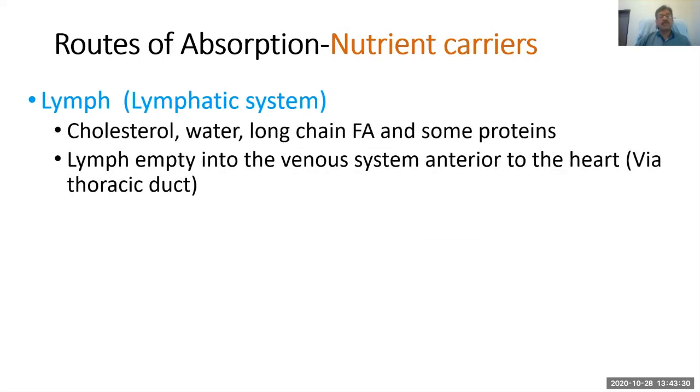Then comes the lymphatic system, which is mainly responsible for the absorption of fat and fat soluble compounds, so cholesterol, long chain fatty acids, and the proteins which are linked with fatty acids in the form of lipoproteins. They are carried through the lymphatic system. So lymph empties into the venous system, anterior to the heart, through the thoracic duct, and then it is carried to the liver or the tissues. This is how fat or lipids get absorbed.